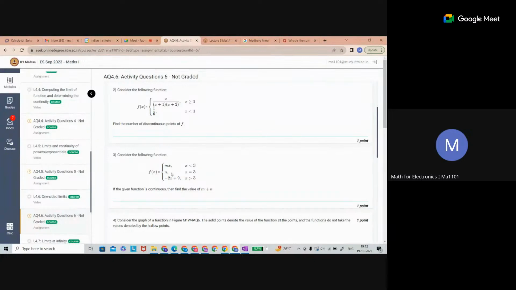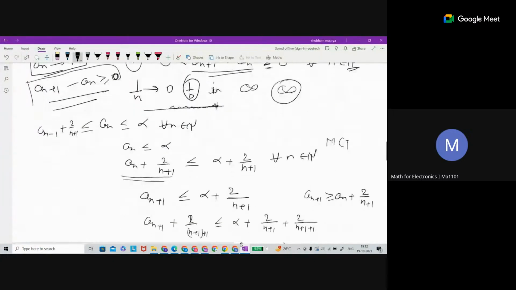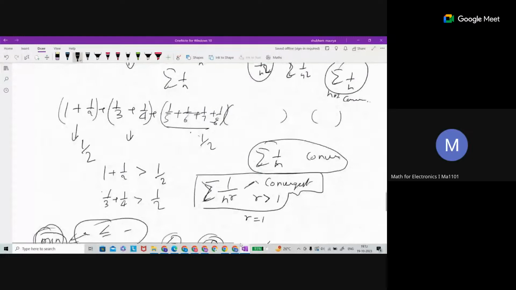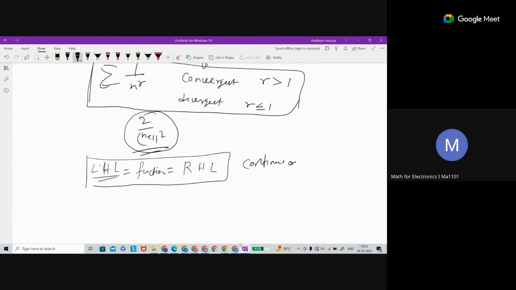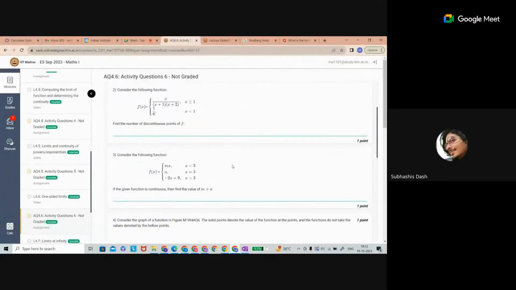Can you use this concept? Left limit, right limit, and the function is continuous, no? Sir, I tried, but I am not able to reach the answer. Left limit, right limit and function value are all equal in the case of continuity. So what is going to be the left limit here? I don't believe that we need to even go to the limit. We can just equate the 3 and we can get the answer.